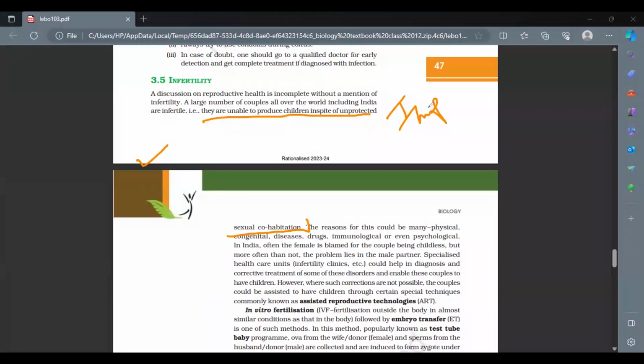There can be many reasons for such kind of infertility. Number one is a physical reason: maybe the fallopian tube, maybe the uterus, maybe the quality of the sperm, maybe the quality of the gamete. Could be a number of reasons. Then any kind of congenital disease in one of the couple, then drugs, heavy medicines being taken. Then, even in India, some kind of psychological or immunological disturbance can lead to infertility.